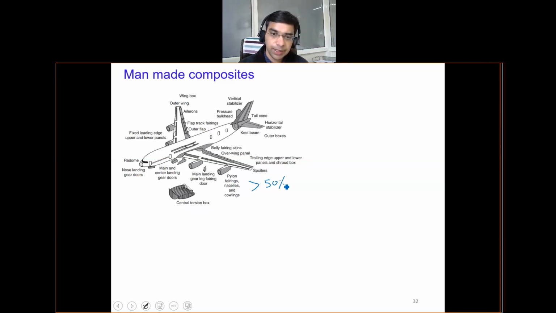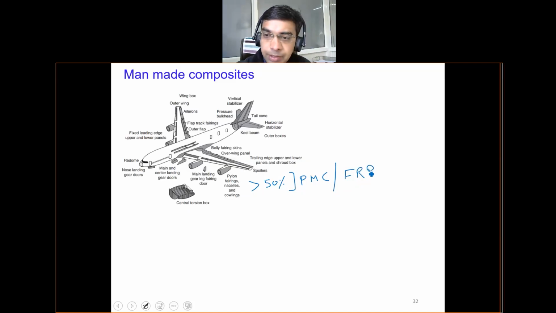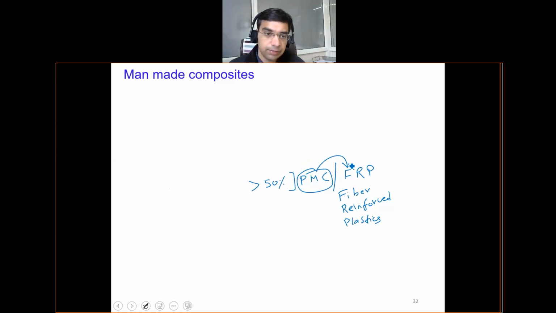Since it is for aircraft application, the most popular choice is polymer matrix composite, also abbreviated as PMC. Polymer matrix composites are also abbreviated as FRP, which stands for fiber reinforced plastics. This is just another name for polymer matrix composite. So 50% of the materials used in aircraft are polymer matrix composites.